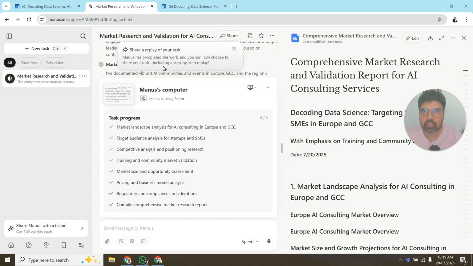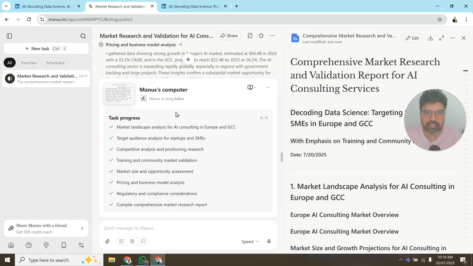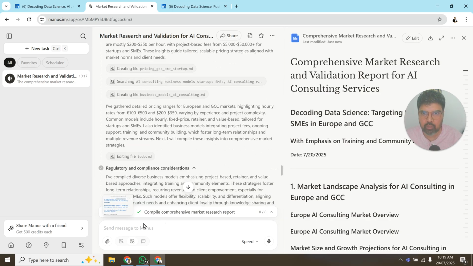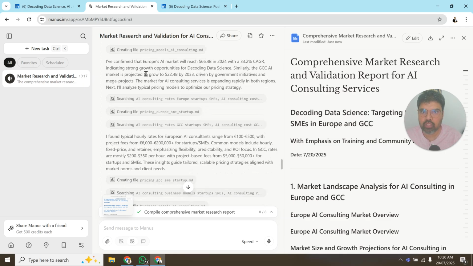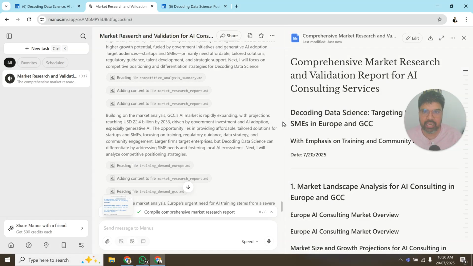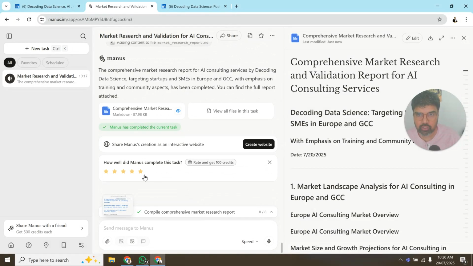So the total work took approximately 7 to 8 minutes. It did all the tasks one by one. If you look at the total things it has done, it started at around 10 a.m. and finished at 10:17, so about 16 minutes for the whole work. It broke down into 8 steps, and it created a whole comprehensive report.